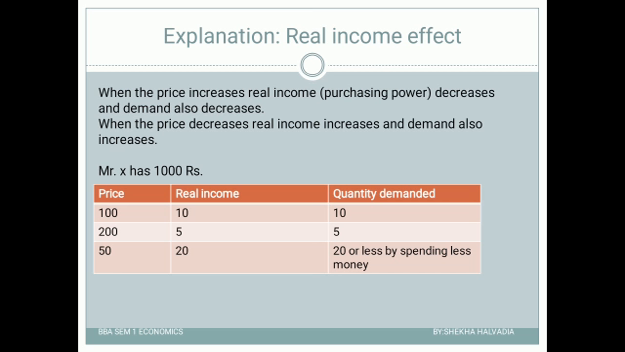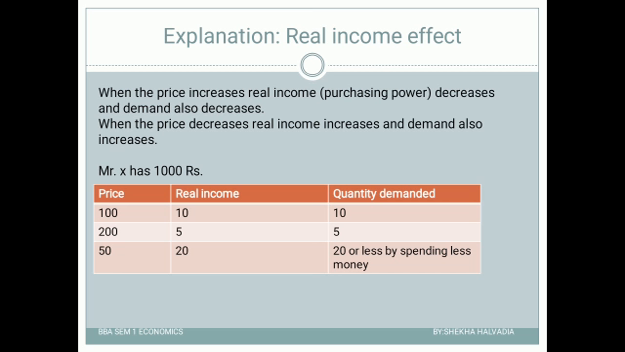Let us understand that with an example. Suppose Mr. X has 1000 rupees, and any product costs 100 rupees. At a price of 100, how much can he buy? 10 units, and that's why he will demand 10 units. Now suppose the price increases to 200 rupees. Out of 1000 rupees, now Mr. X can buy only 5 units.